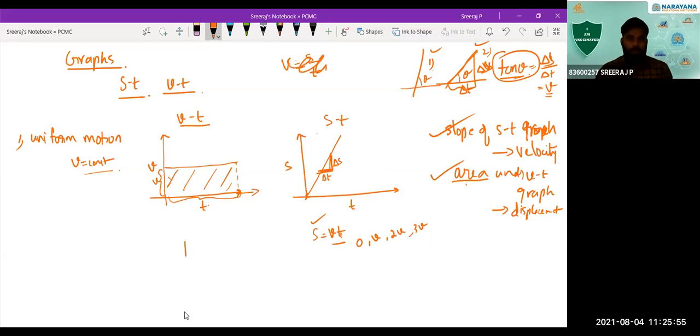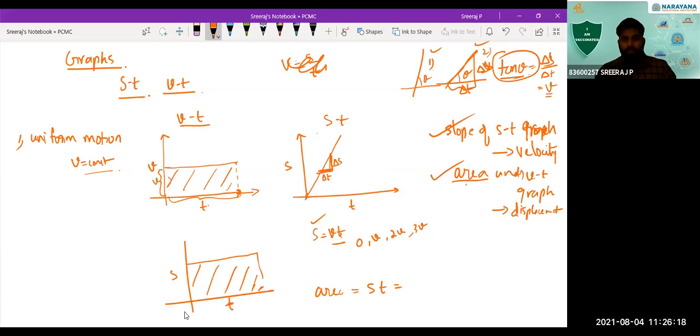See, for example, if you take a displacement time graph where the displacement is constant, and you take the area under that, what will you be getting? Let's see, because that is actually the area of this rectangle. So the area will be equal to S into T, correct? Now what is S? S is V into T. So V into T into T, so that will be V T square.